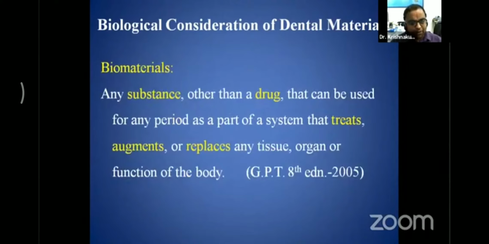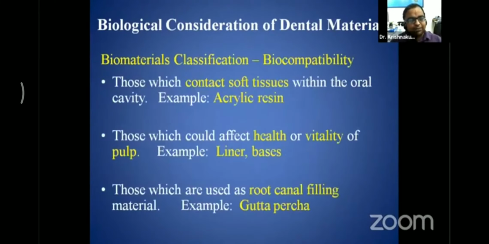A biomaterial is defined by the Glossary of Prosthodontic Terms as any substance other than a drug that can be used for a period as a part of a system that treats, augments or replaces any tissue, organ or function of the body. Biomaterials are classified on the basis of whether they contact the soft tissue within the oral cavity, for example acrylic resin. They can be further classified on the basis that they could affect the health and vitality of the pulp, for example liners and bases. They are further classified as root canal filling material, for example gutta percha.